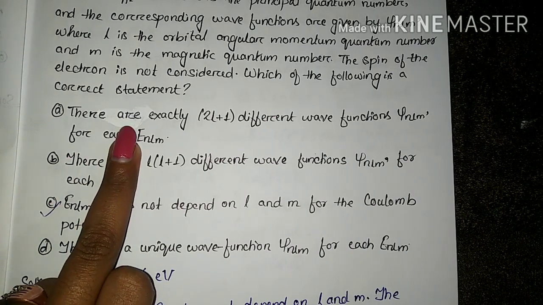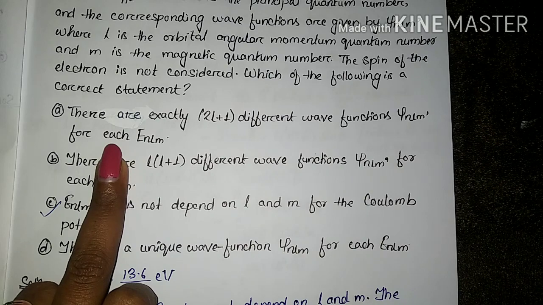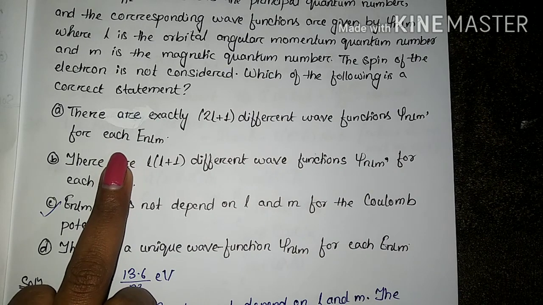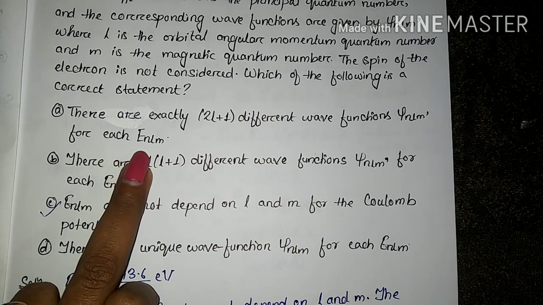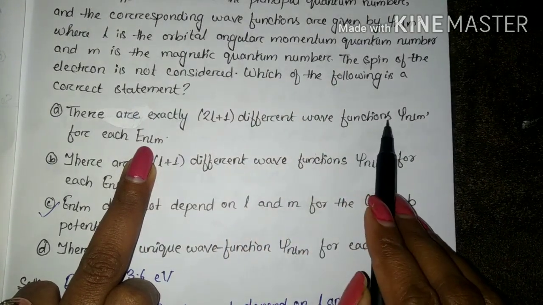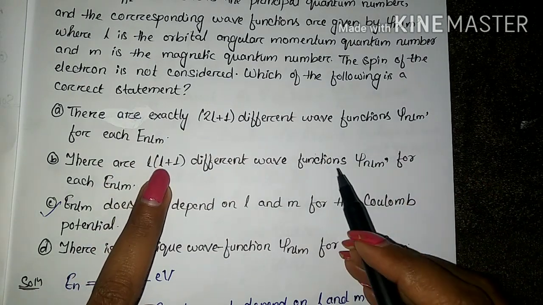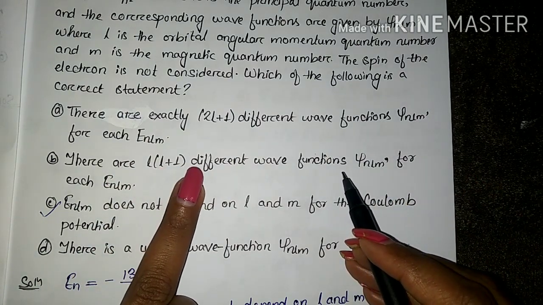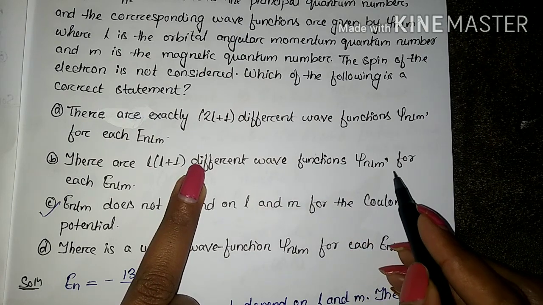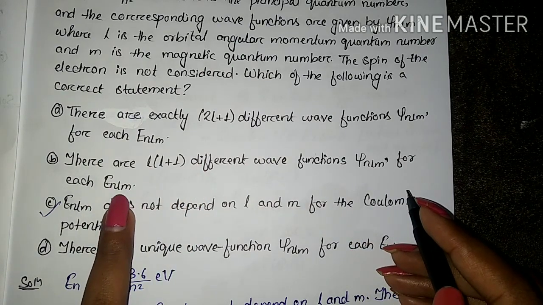The first is that there are exactly 2l plus 1 different wave functions psi_nlm for each E_nlm. For each energy there are 2l plus 1 wave functions psi. Next, it is the same, but it is said that there are l into l plus 1 different wave functions psi_nlm for each E_nlm.